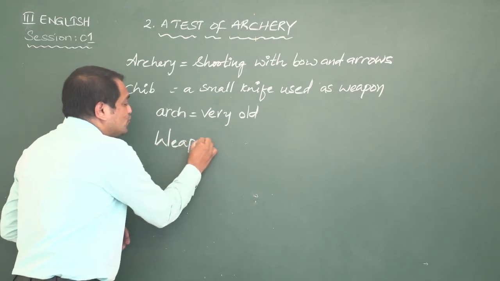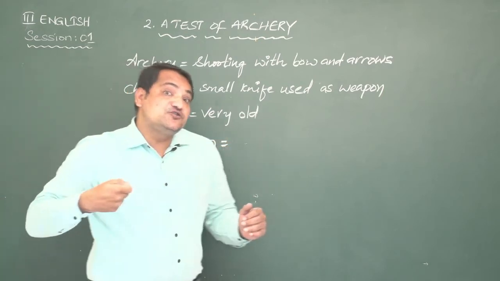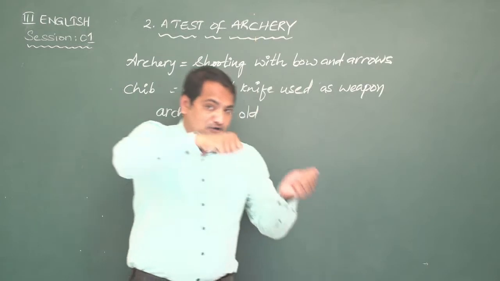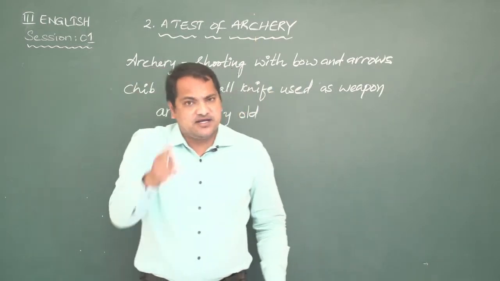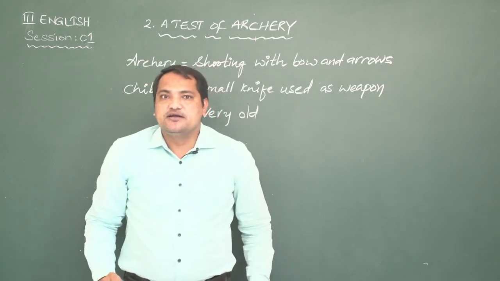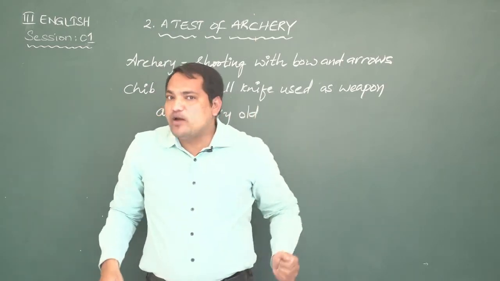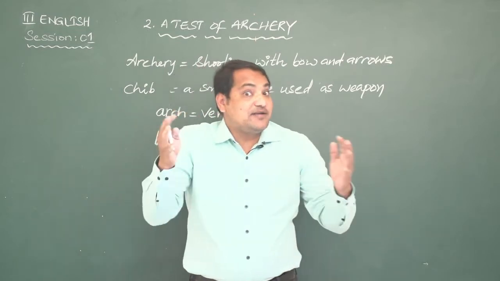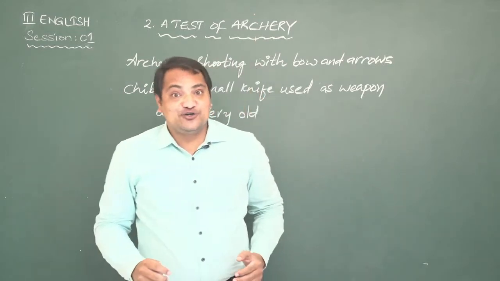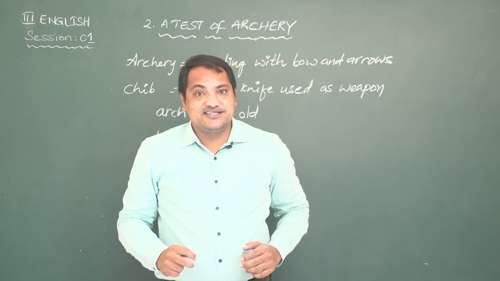Weapon is a tool that is used to attack others or to defend ourselves. Sword is a weapon, gun is a weapon, bow and arrow is a weapon, axe is a weapon. Different types of weapons are also shown in the movie Bahubali, isn't it? Right.